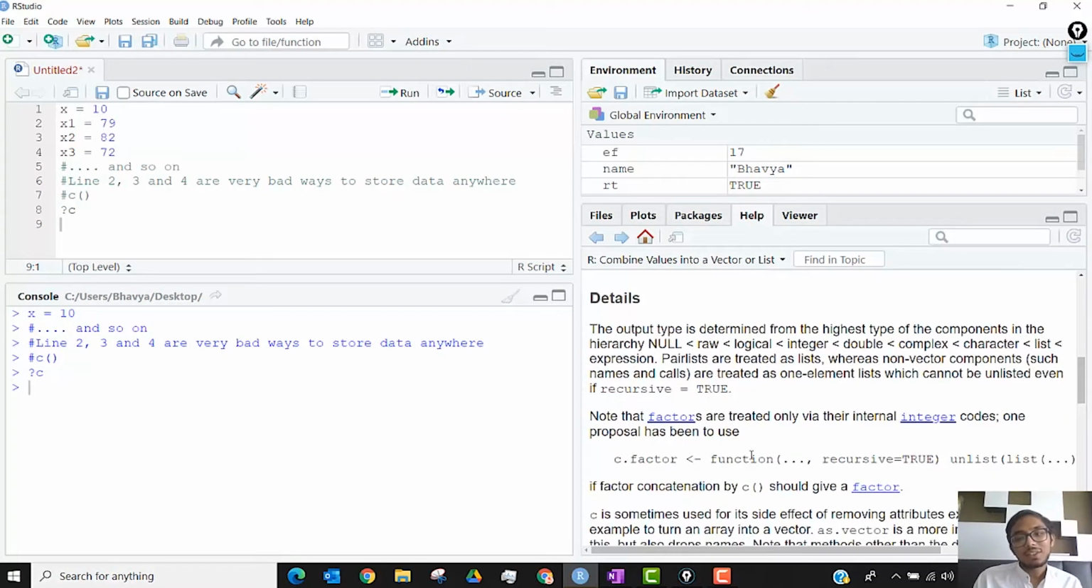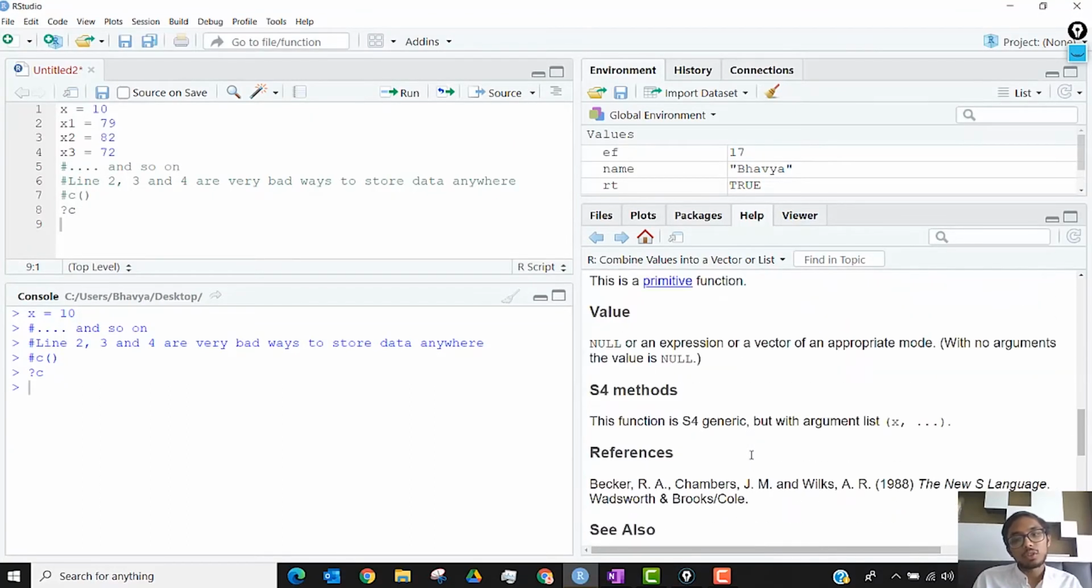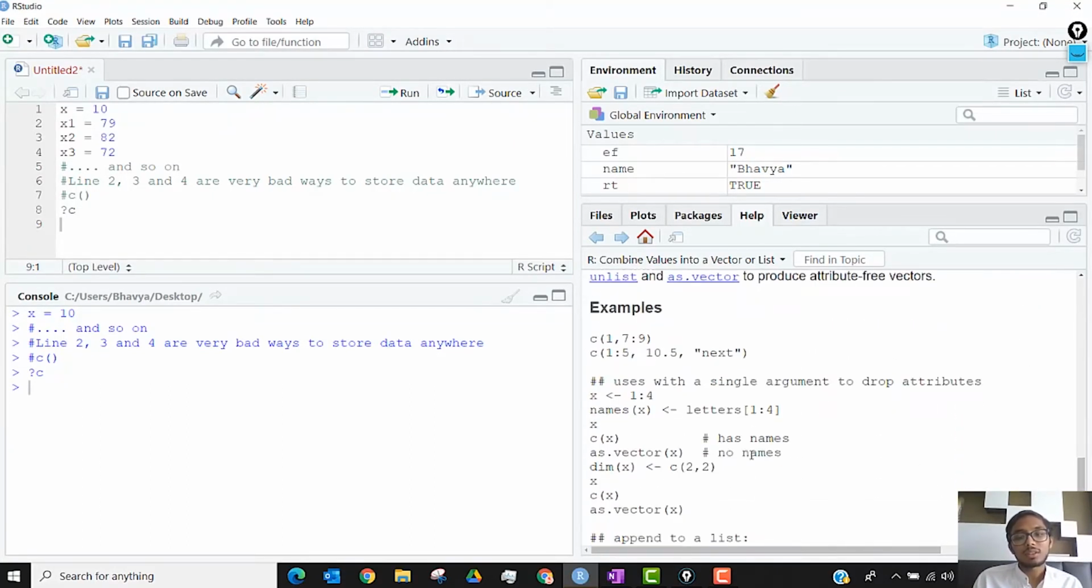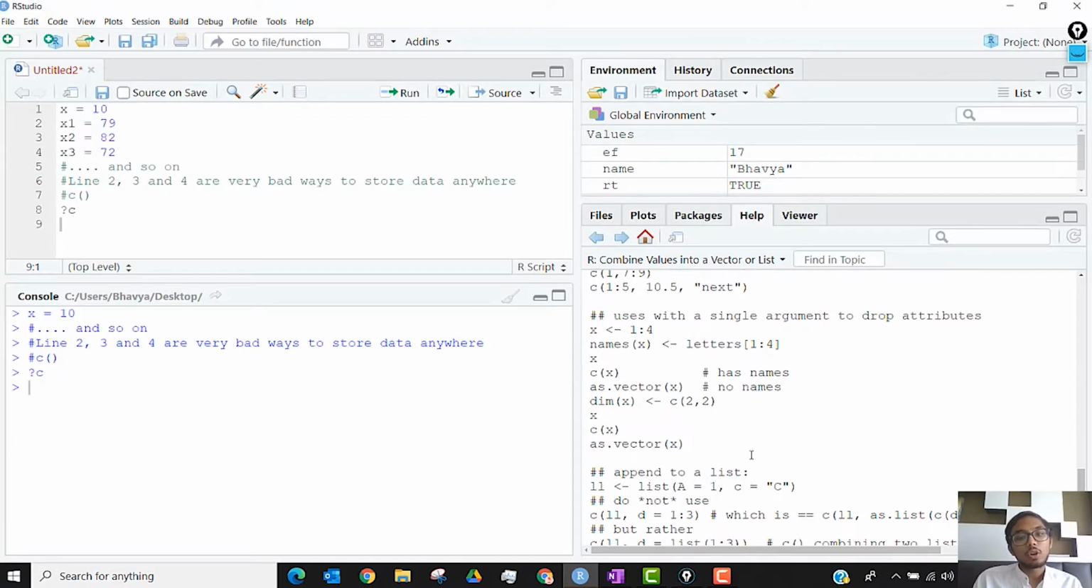You'll see a lot of things about this function in the help section. If you want to understand, you can always try to. It's not a compulsion.